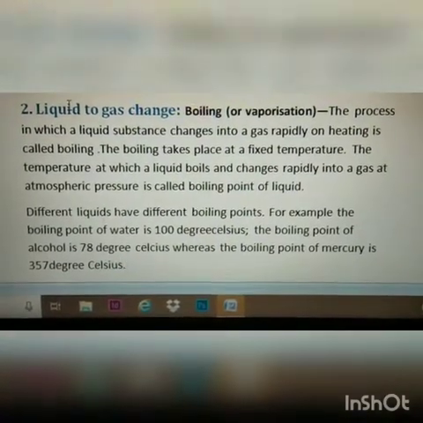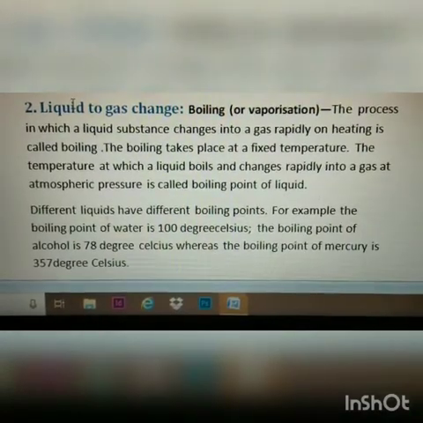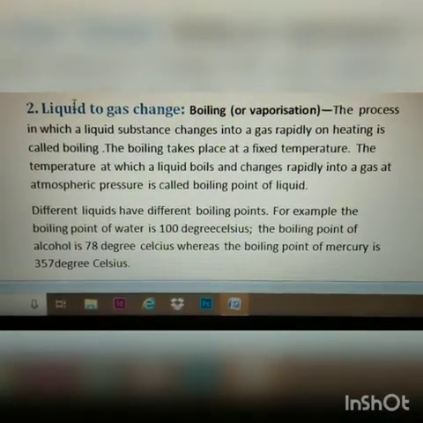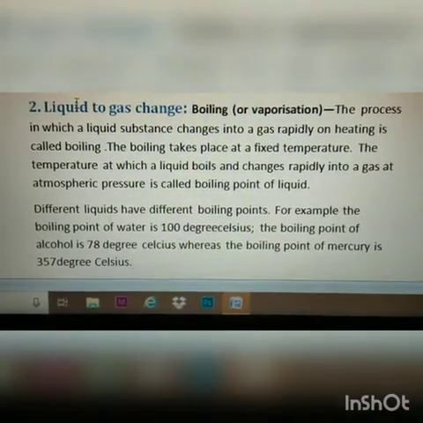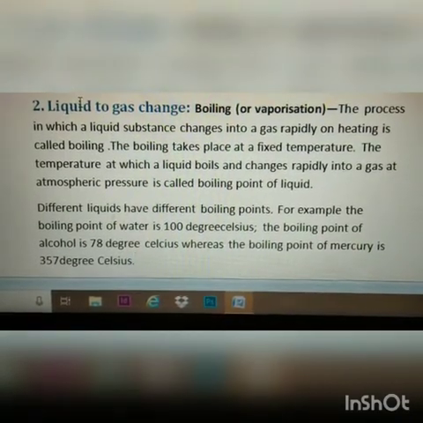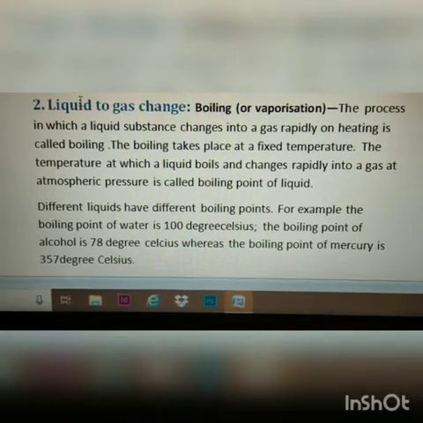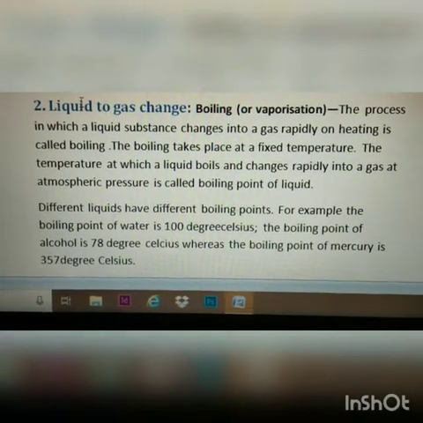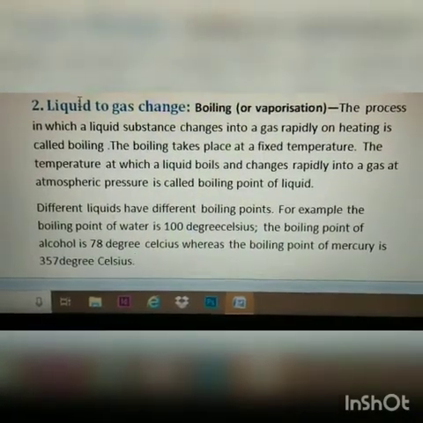The process in which a liquid substance changes into a gas rapidly on heating is called boiling. Here also there are certain temperatures. Just as the melting point is the temperature at which a solid starts to melt, the boiling point is the temperature at which a liquid starts to boil.